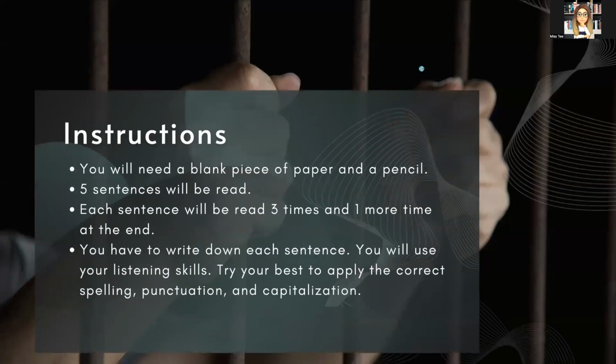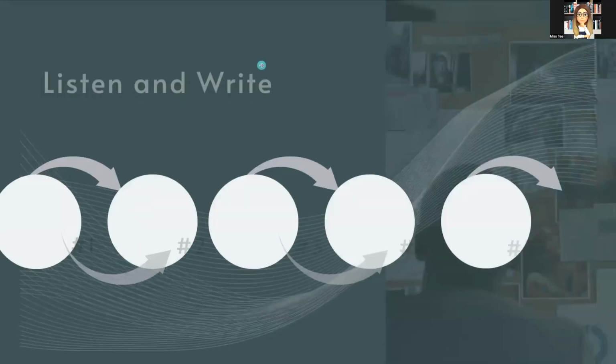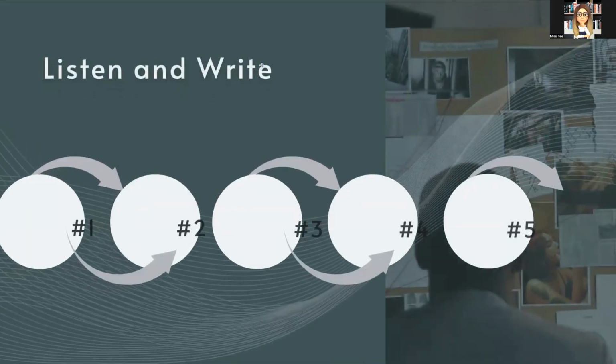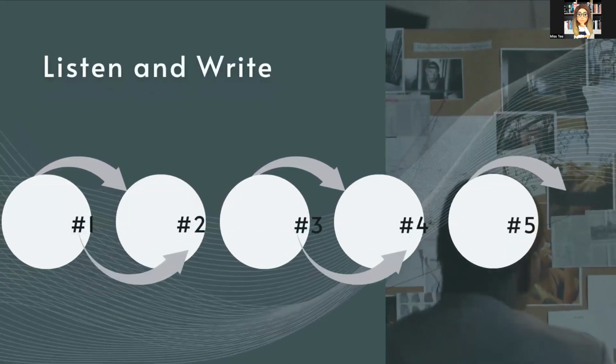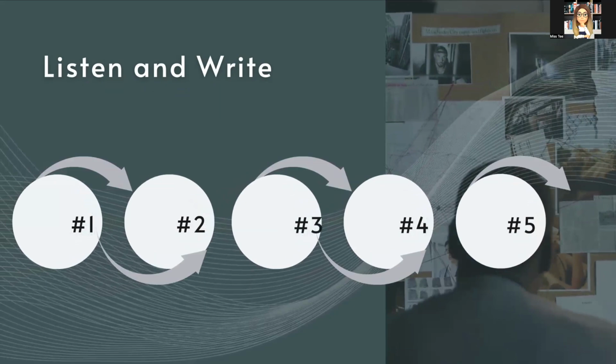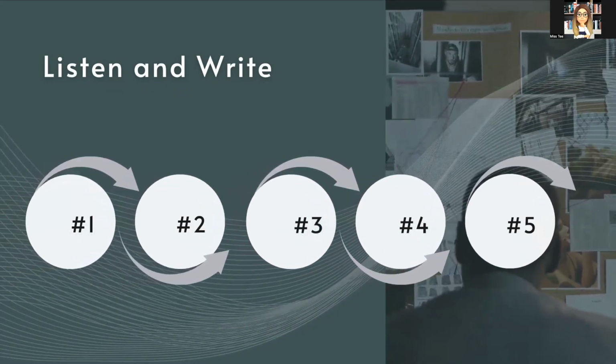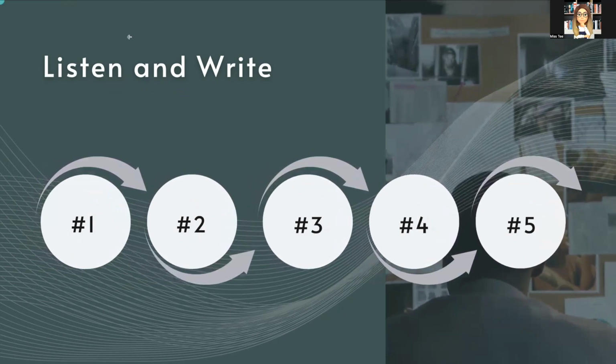The instructions for this activity: you will need a blank piece of paper and a pencil. 5 sentences will be read. Each sentence will be read 3 times and 1 more time at the end. You have to write down each sentence exactly as you hear it, and you will use your listening skills to do this. Try your best to apply the correct spelling, punctuation, and capitalization for each sentence. You are going to see numbers 1 to 5 on the screen. Each number will represent a different sentence that will be read. I'm going to start with sentence number 1.